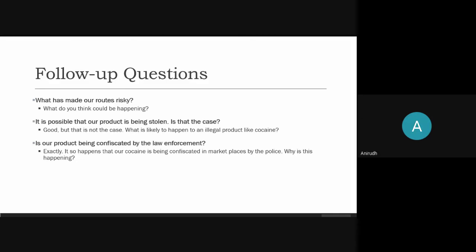Competitors influencing the local enforcement. Again, the competitors have also shifted their routes, so they did not do that. Why not? The competitors could be paying the local enforcement bribes to not seize their product. That's a good point. It could be there, but it is not happening in our case. Government spy on work again. That's law enforcement.